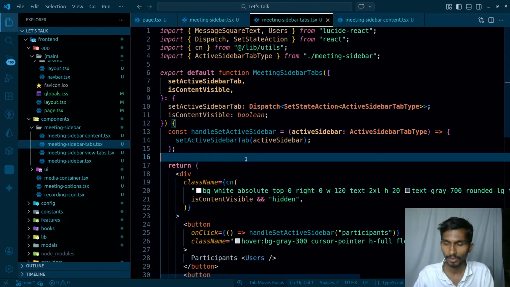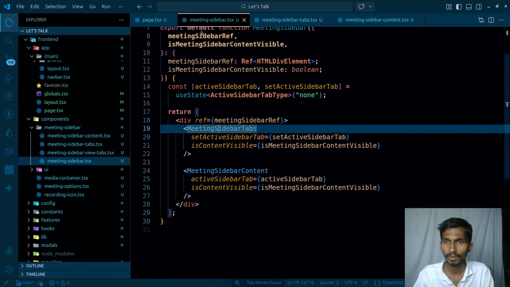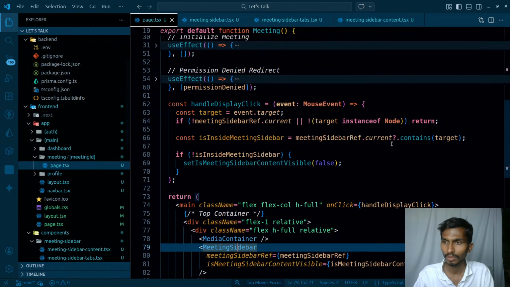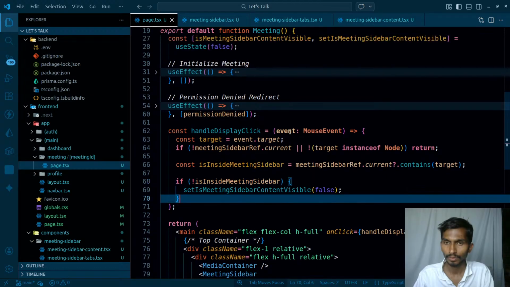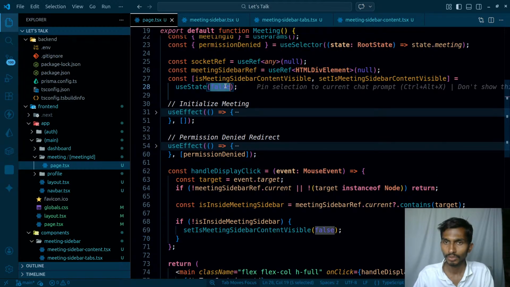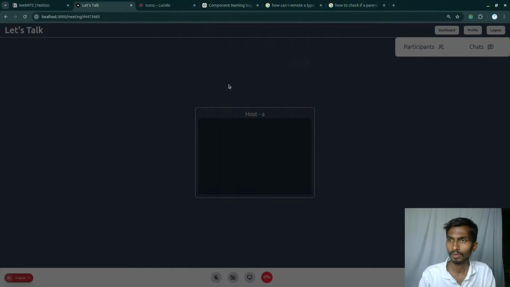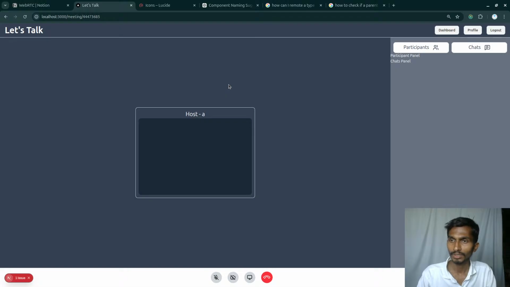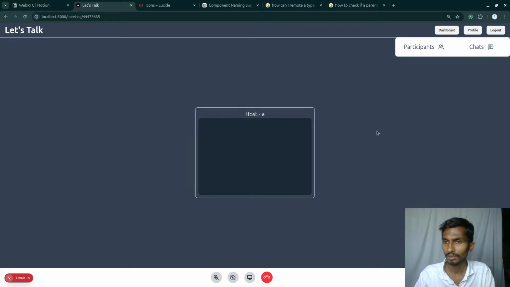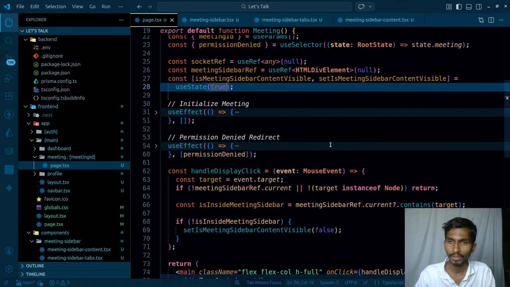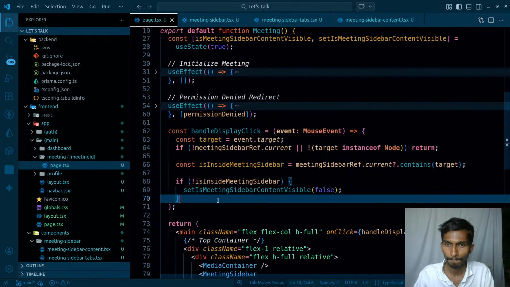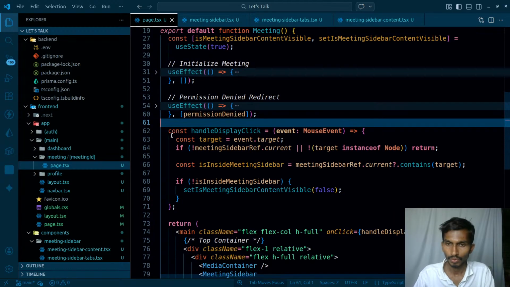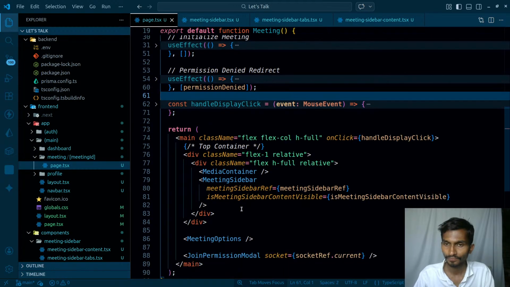That's fine. If I actually make the value true, then what will happen? Coming back to this one, if I actually make the value of this true, then this gets visible over here. That simply means I have to just simply manage it somehow. If I click outside that, okay, this works. The only thing is that these two things are not working fine. So whenever I click on them, this outside clicking is working fine.